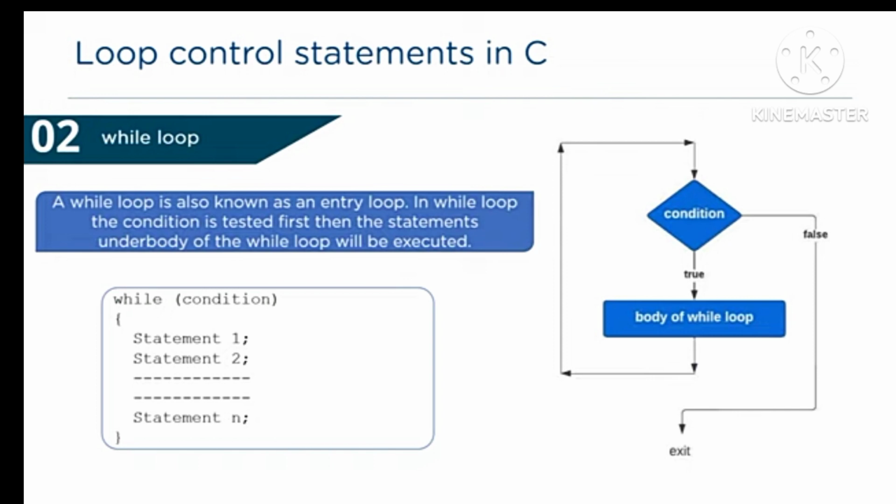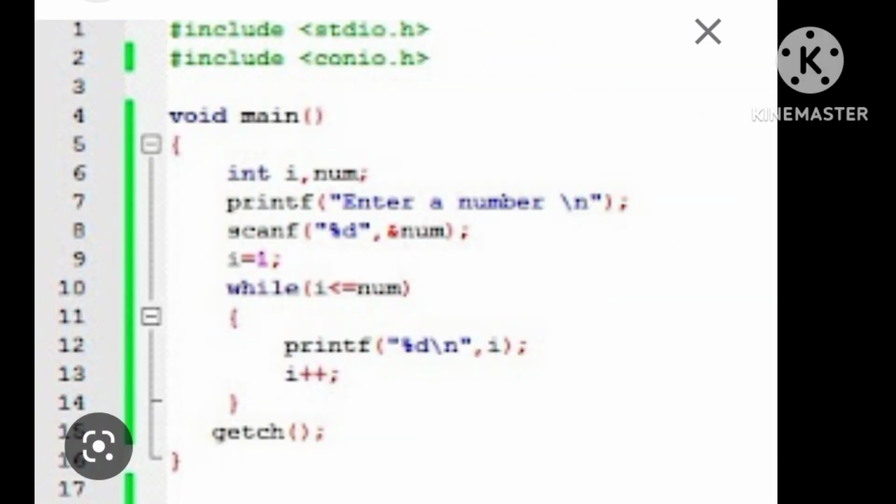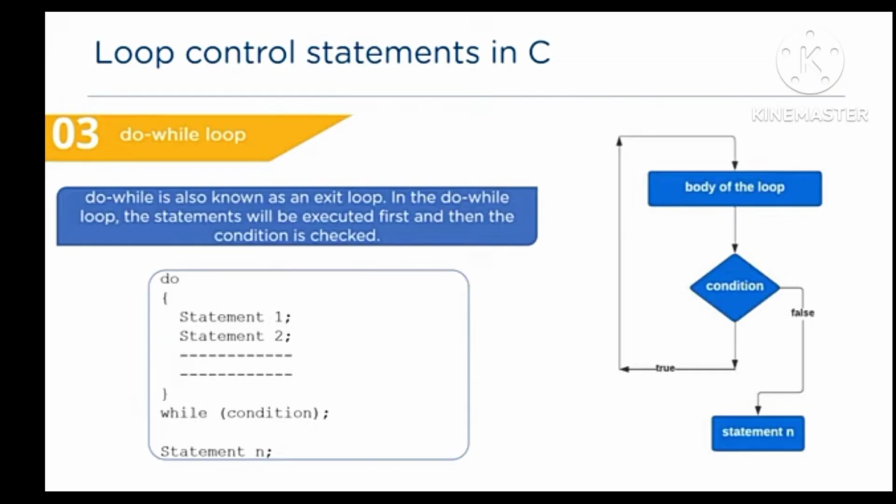Condition, if condition, and this is start, body of the while loop and exit. Condition is true and condition is false. Next, this was the program for the while loop. Next, do while loop in control statements in C.